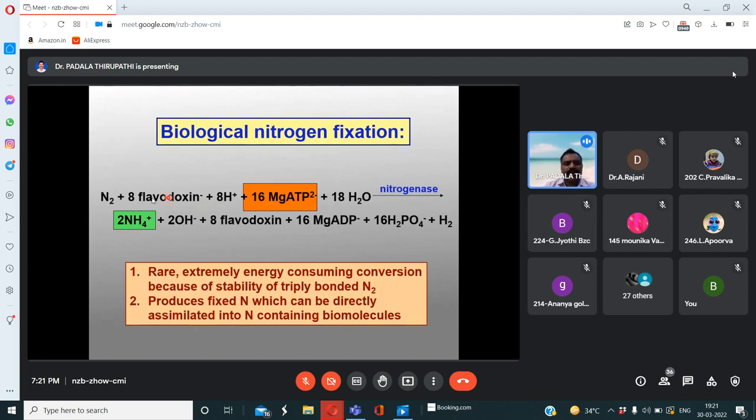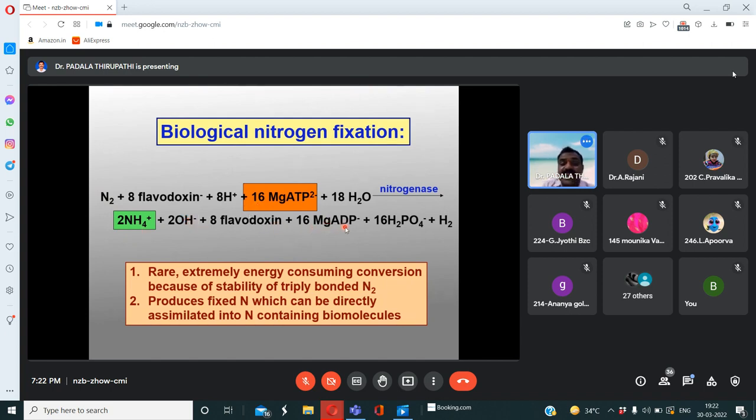So then, dinitrogen, 8 ferredoxin, 8 protons, 16 ATPs and 18 H2O molecules. 18 water molecules are involved in this process. So by this nitrogenase enzyme, dinitrogen or molecular nitrogen is converted into two ammonium ions, plus hydrogen, and 8 ferredoxin.